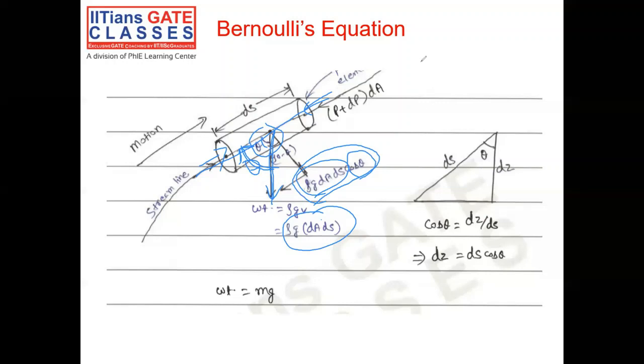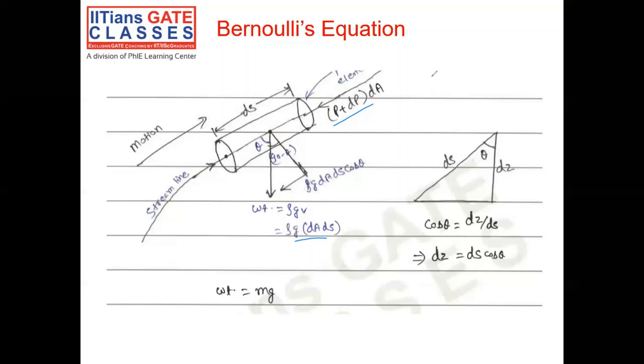Now the last thing we need to take care of is the viscous force, but we have already assumed that the viscous forces are zero, that the flow is inviscid. So you don't have to take care of it. We have all the things which we need. We have the pressure force, we have the body force, and let's do a force balance with that and try to end up with Bernoulli's equation. One more small thing to consider is a geometrical manipulation which you can do to make things simpler.